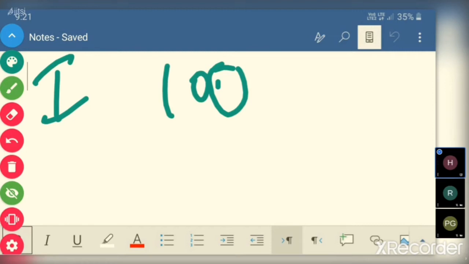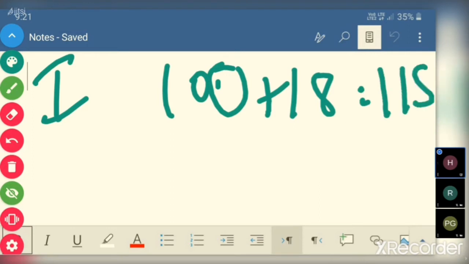Now tax thereon is 18, so output value is 118. This 18 rupees the initial seller will remit to the government. Done.